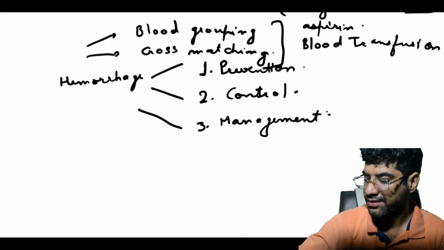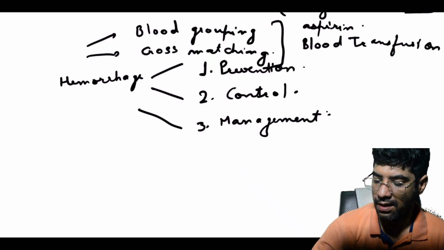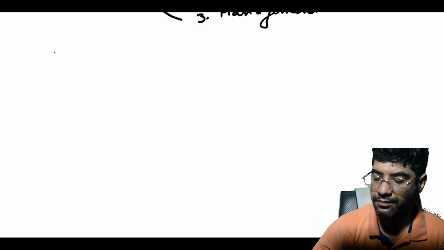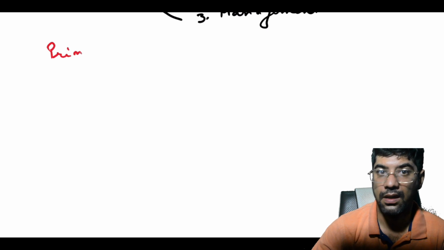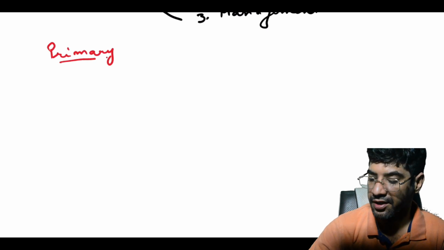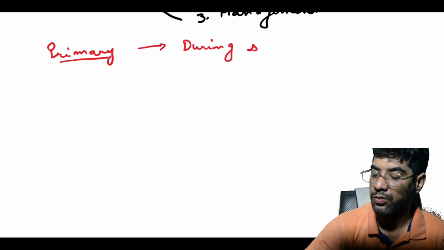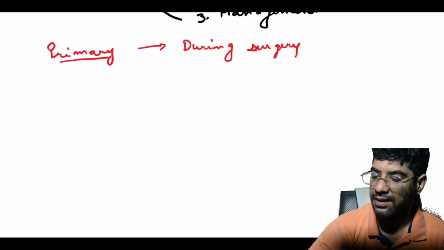Now let us discuss the types of hemorrhage. Remember, hemorrhage can be primary. It occurs during surgery due to vessel injury.